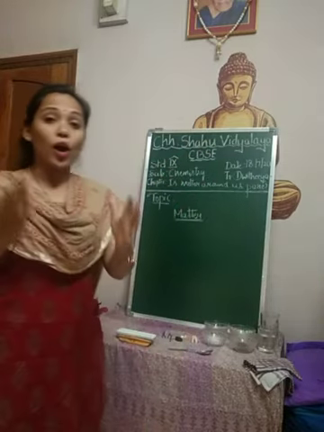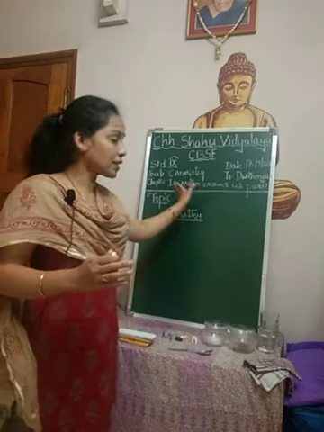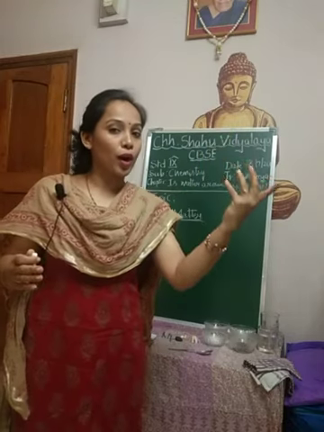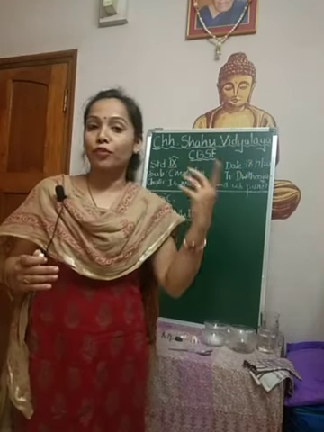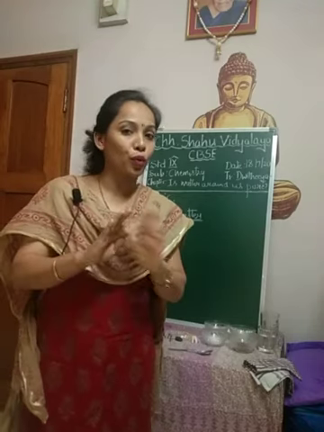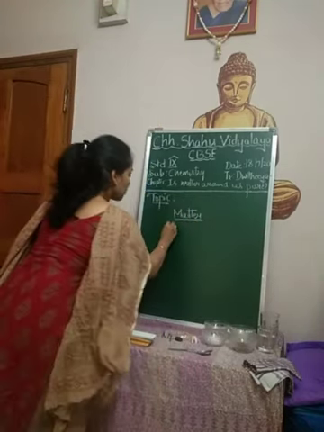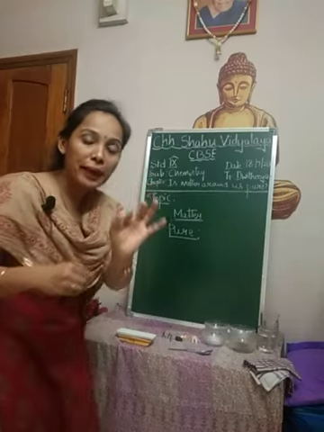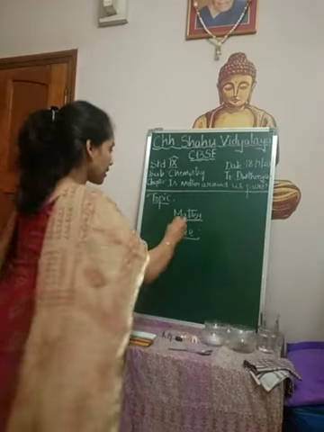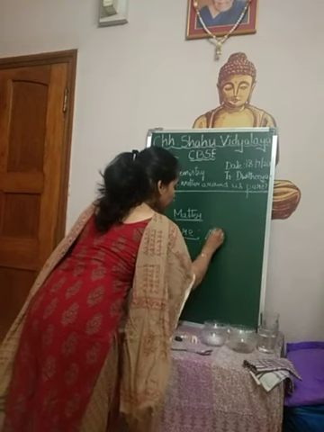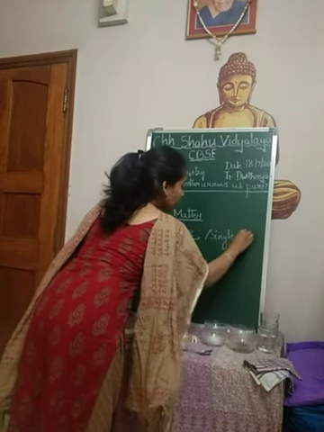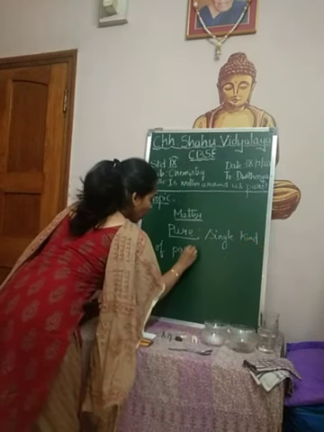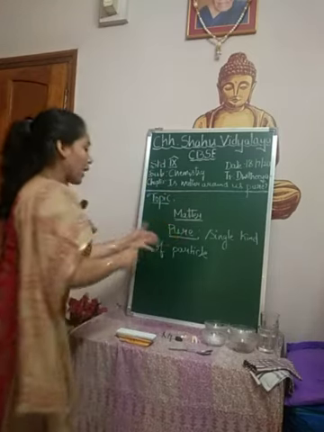Now, that is not the case here. In chemistry, in this chapter, pure does not mean that pure water is free from chemicals or free from adulterants, free from germs. No, here pure means it should be made up of a single kind of particle. Pure means it should be made up of a single kind of particle. Now what do we mean by single kind of particle?